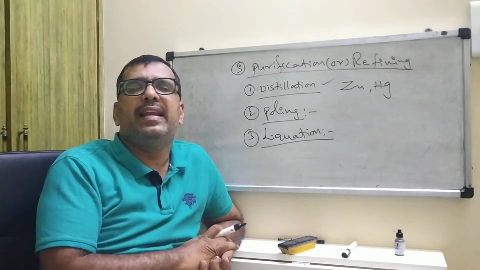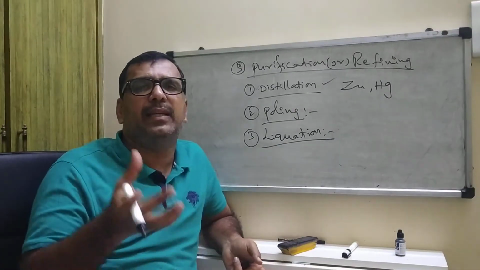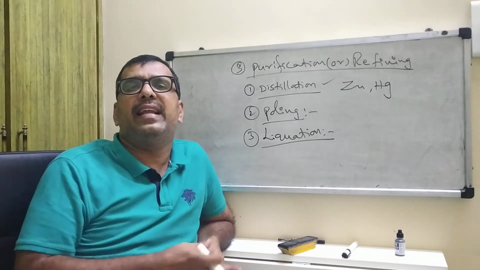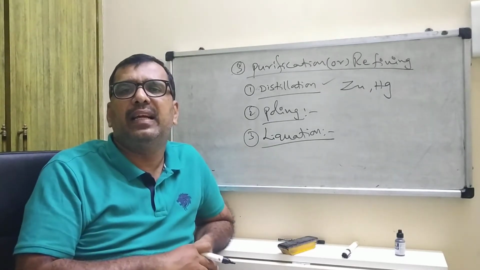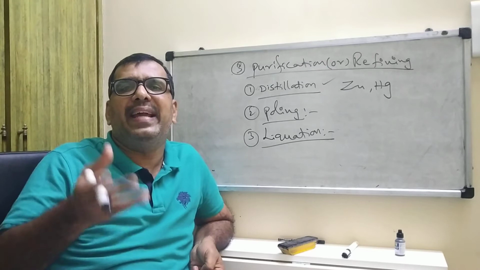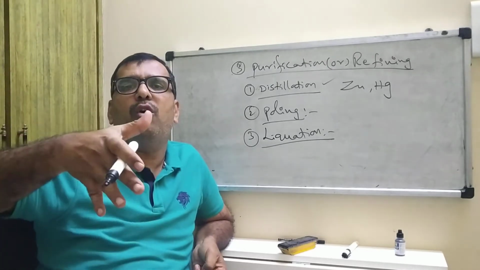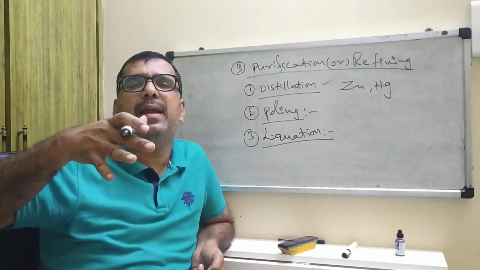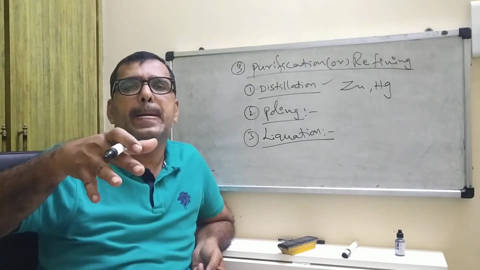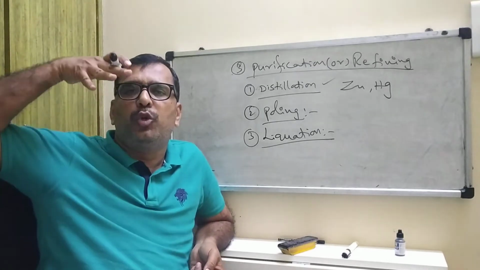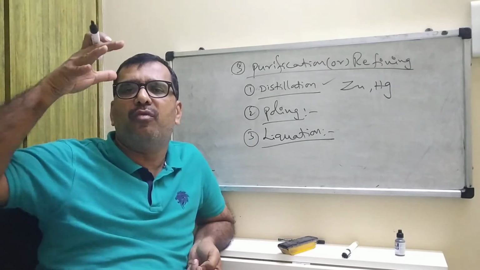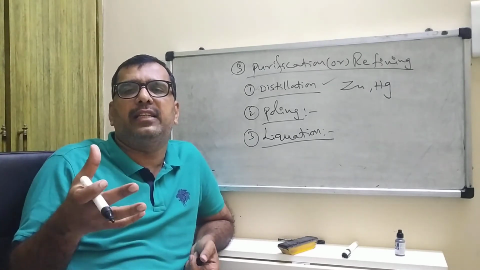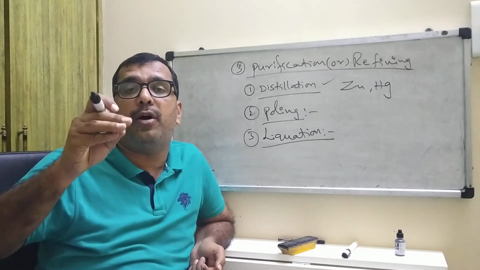What do you mean by liquation? Liquation means, suppose you take in this method the low melting point metals. By heating, they flow. They can be made to flow on a sloping surface to separate them from the high melting point metals.